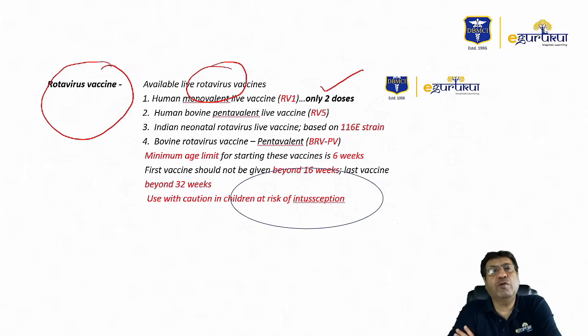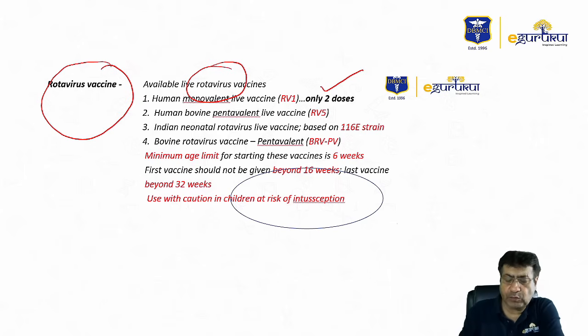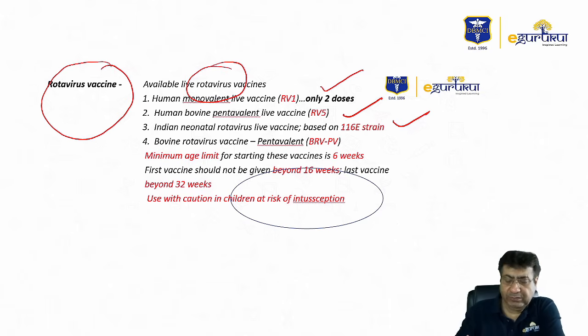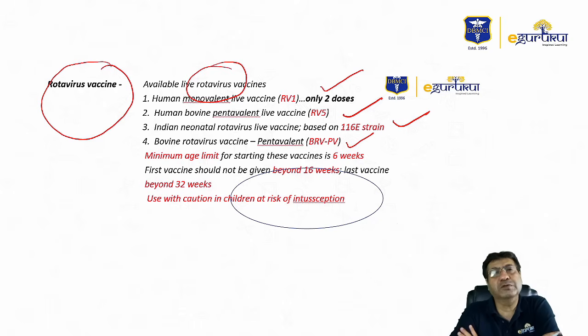Then we have the human bovine pentavalent rotavirus vaccine, which is RotaTeq. Then we have the vaccine introduced, I think, in 2016 in India, based upon the 116E neonatal strain, which is known as Rotavac. And then we have the Rotasiil vaccine, which was, I think, introduced in India in 2018.